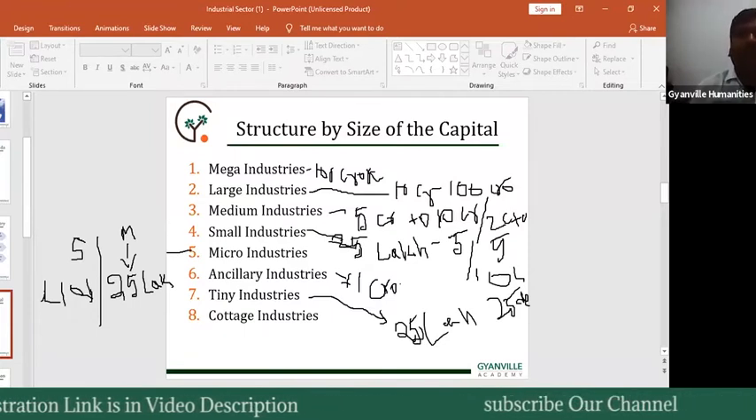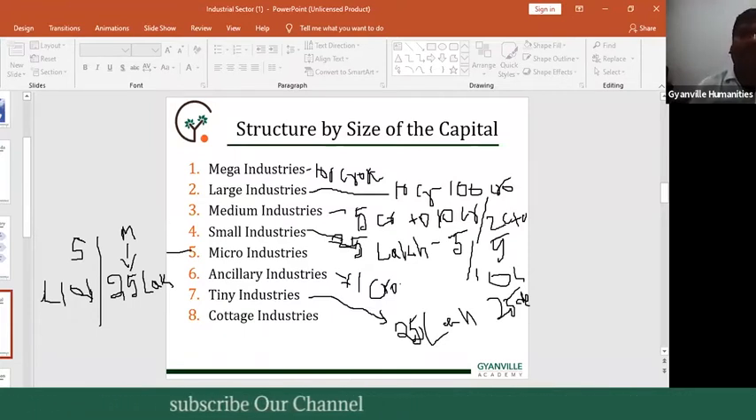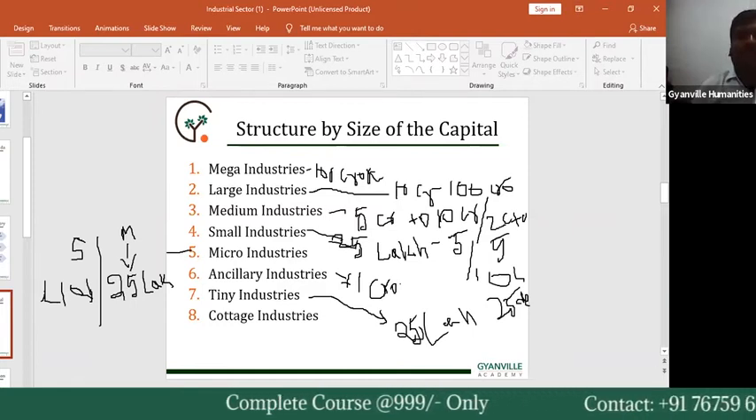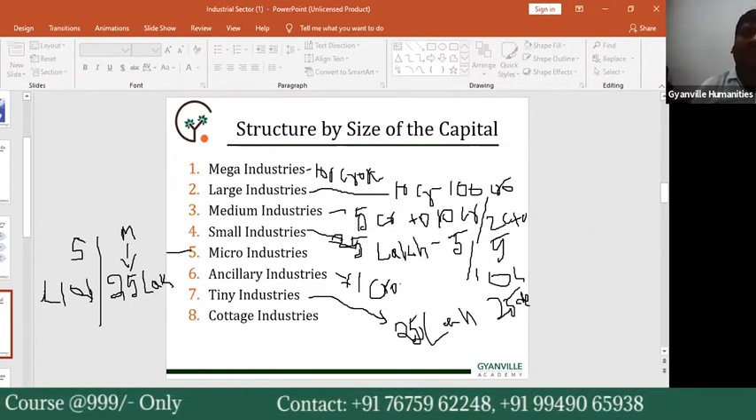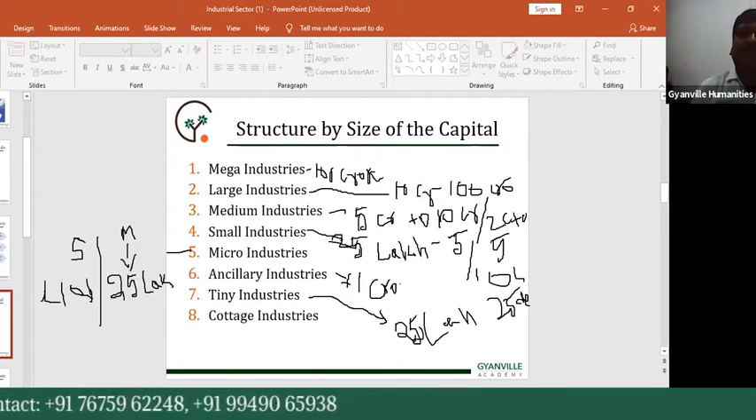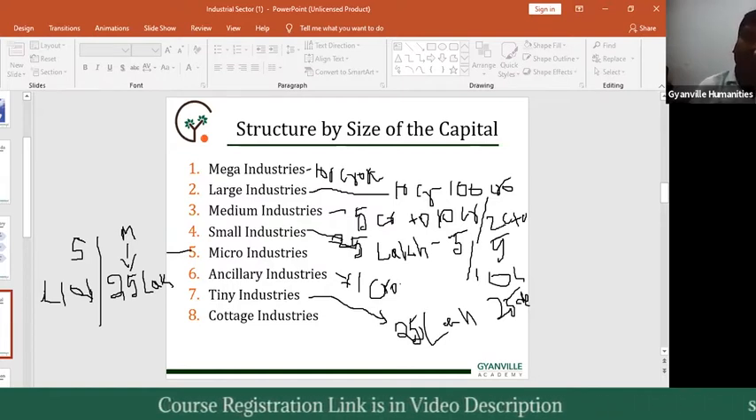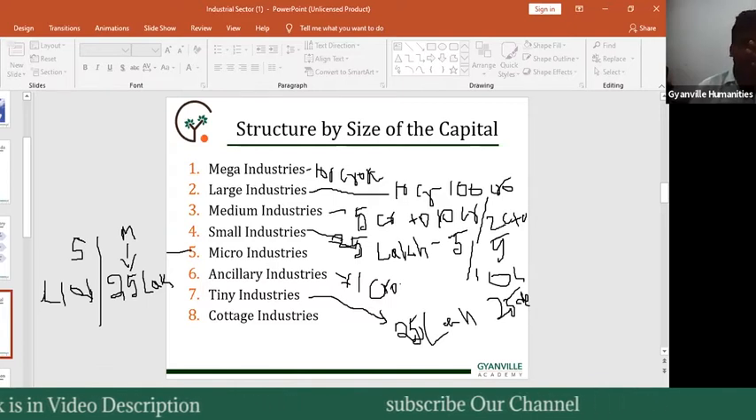Next we have another category: ancillary industries, tiny and cottage industries. Ancillary industries are the support based industries. They support large scale, medium and mega industries, especially with tools and components. The investment limit there is less than 1 crore rupees.